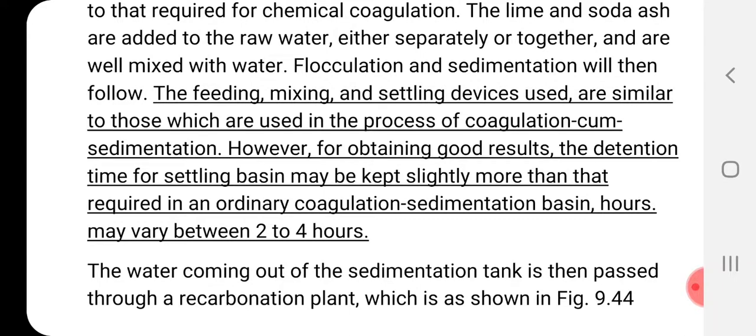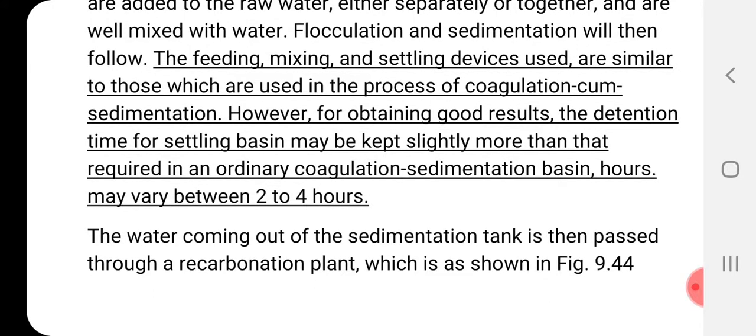Once again I'll read the underlined portion: the feeding, mixing and settling devices used are similar to those used in the process of coagulation cum sedimentation. However, for obtaining good results, the detention time for the settling basin may be kept slightly more than that required in an ordinary coagulation sedimentation basin.